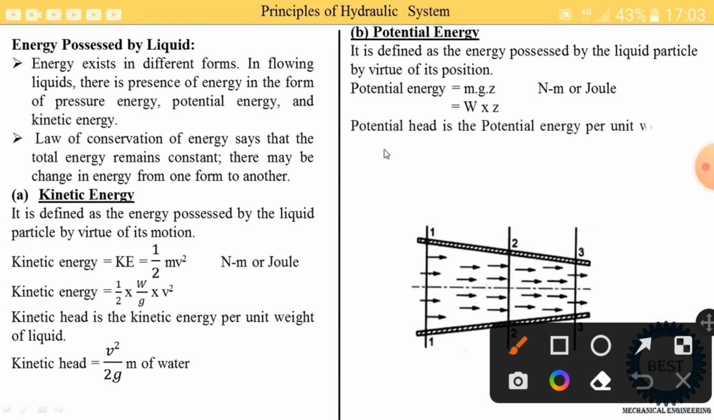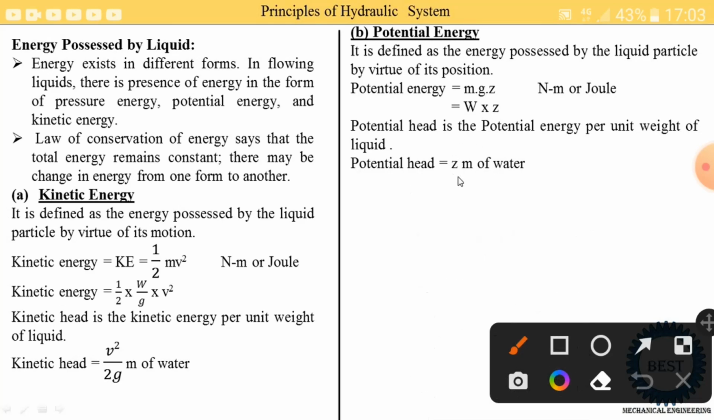Next we write what is the potential head. Potential head is the potential energy per unit weight of the liquid. Means this equation of the potential energy is divided by weight, then we get the equation of the potential head. So potential head is equal to W into Z divided by W. So W is cancelled, so potential head is equal to Z meter of water.